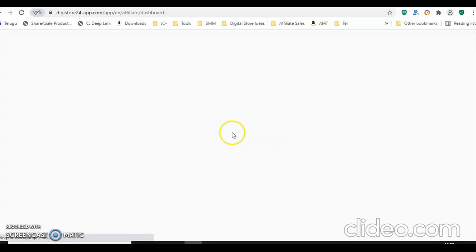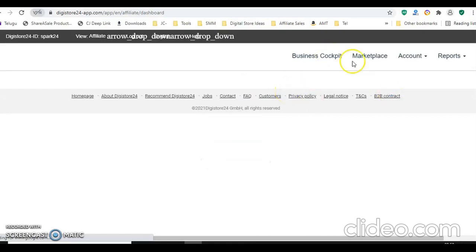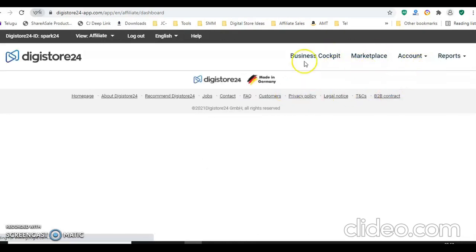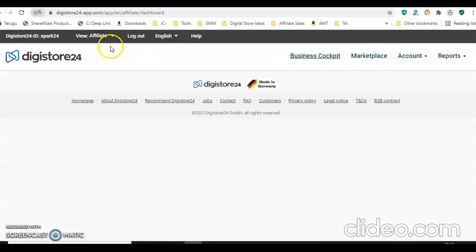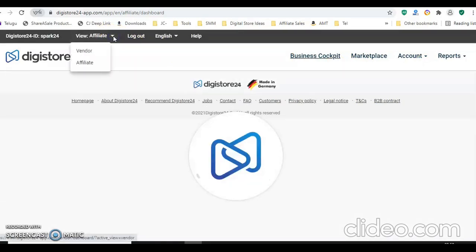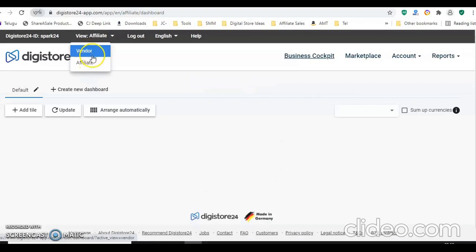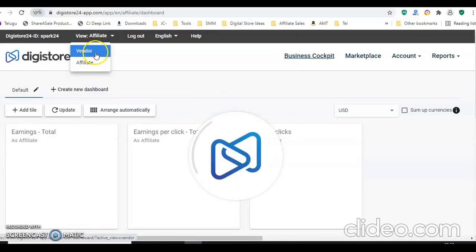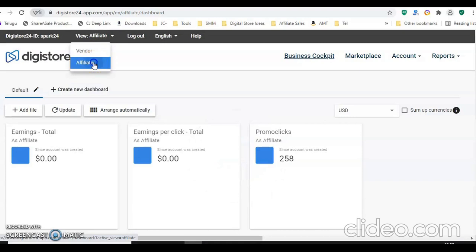Once you log in, you will get a Digistore dashboard like this. Here you can see all these options. As you are an affiliate, you need to select affiliate. If it is selected as vendor by default, you need to select affiliate. After that, without concentrating on anything, just go directly to the marketplace, where you will find all the products to promote.